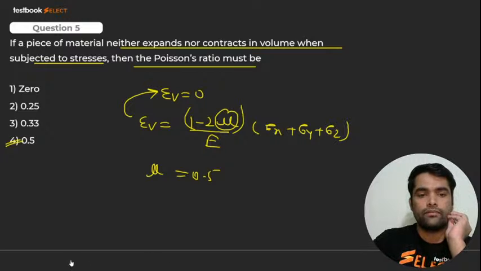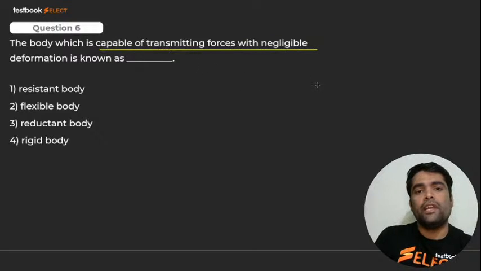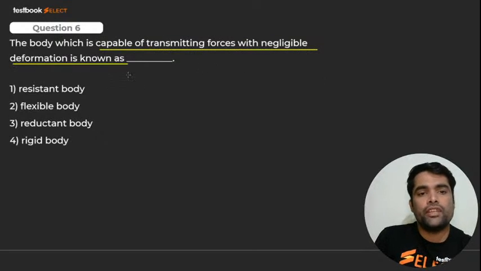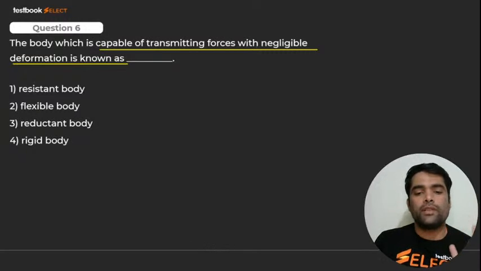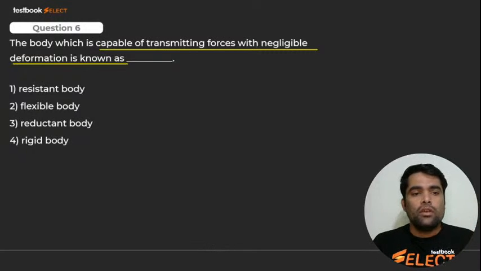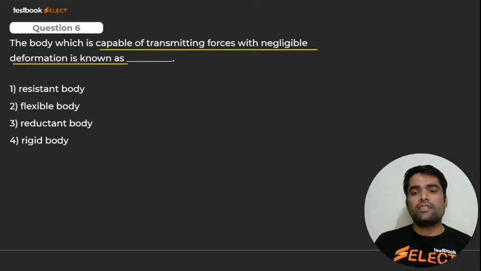Here we go for next. The body which is capable of transmitting forces with negligible deformation is known as... Now the maximum people will attempt it wrong. बहुत सारे बच्चे गलती करेंगे इसमें. Yes. Which one is correct? Sixth. Question number 6. Please tell me. हाँ जी बच्चा, 6th का आंसर बताएं. Tell me the answer of 6th one.